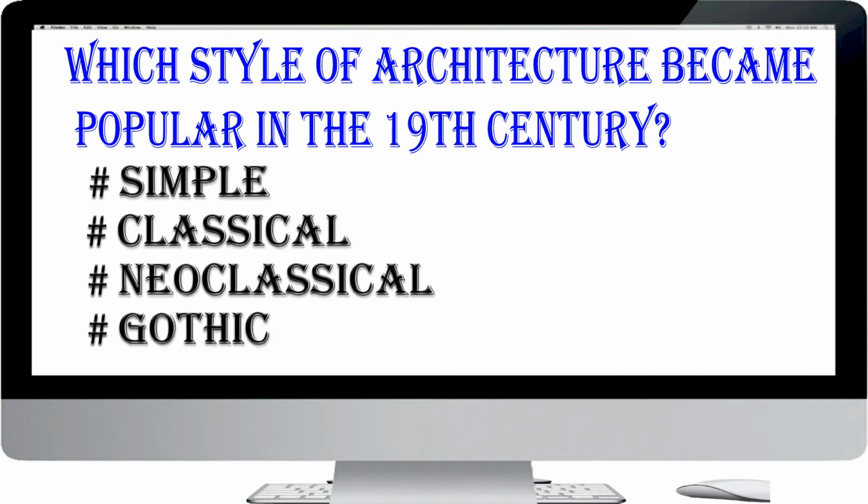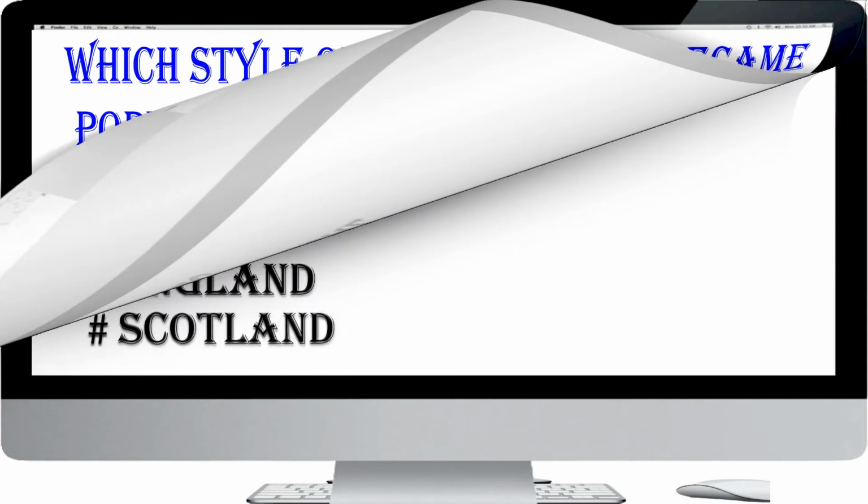Which style of architecture became popular in the 19th century? Simple, classical, neoclassical, Gothic. The answer is Gothic. In the 19th century, the medieval Gothic style became popular once again.